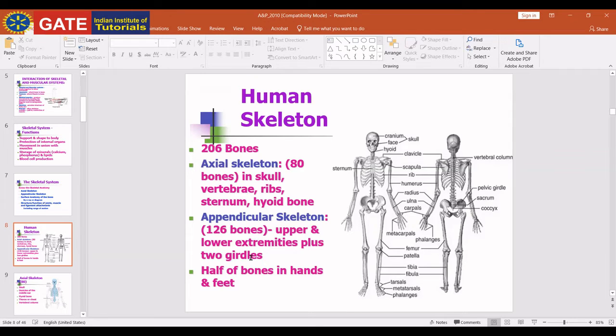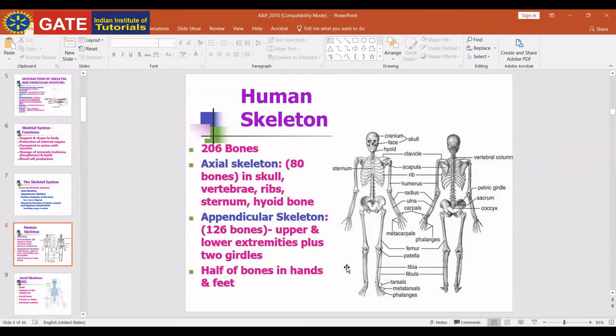Sometimes students get confused between these two. Pelvic is always related to the hip bones, as you see here. Pectoral is always related to the shoulder bones. Pelvic is related to the hip bones.